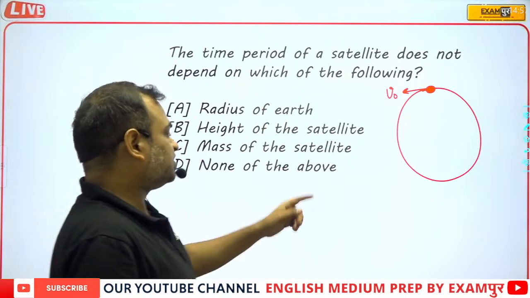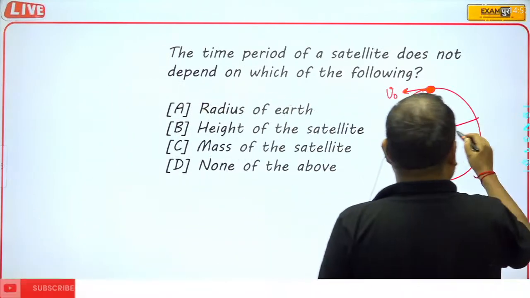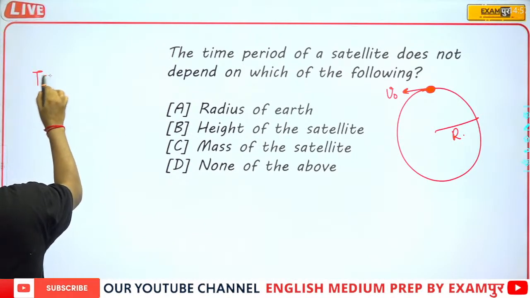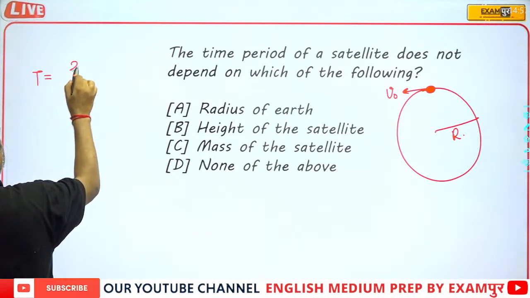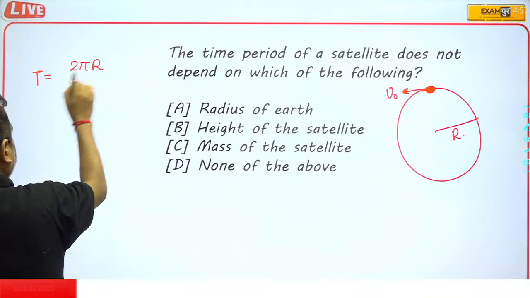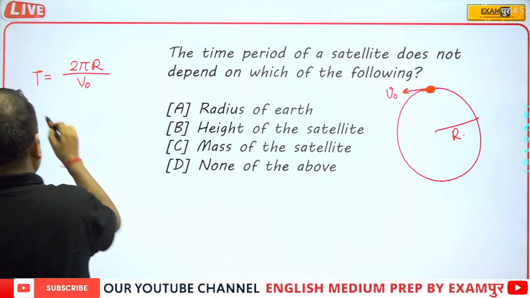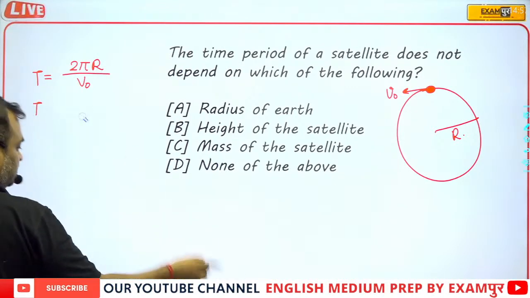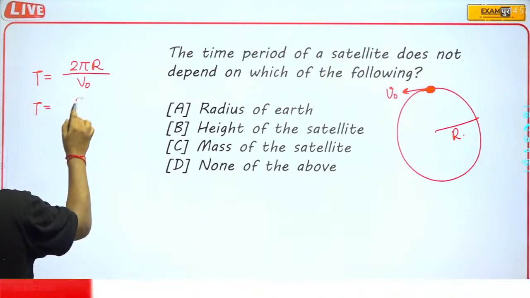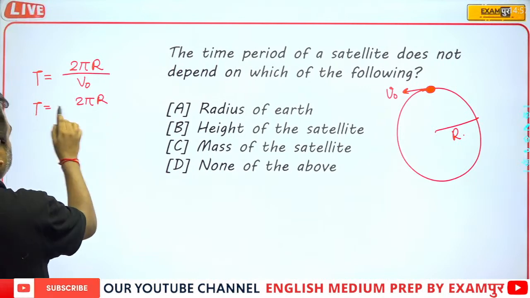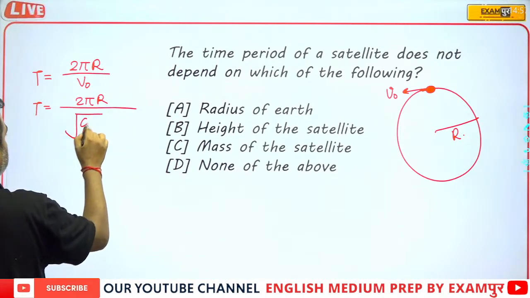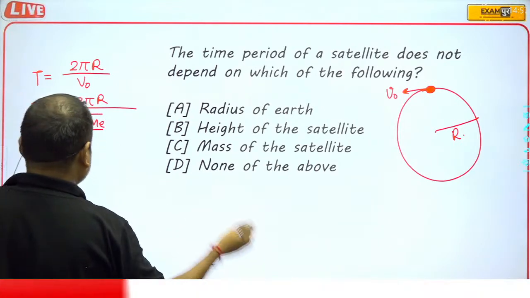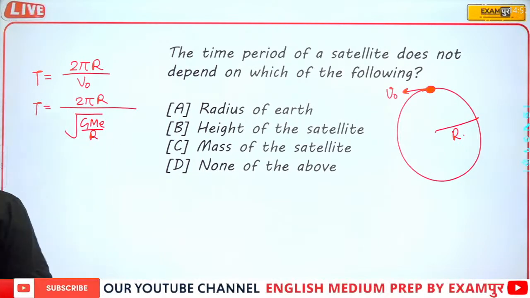If the radius of the orbit is r, then the time period can be written as T equals 2 pi r upon v naught. So T can be written as 2 pi r upon root of GMe upon r.